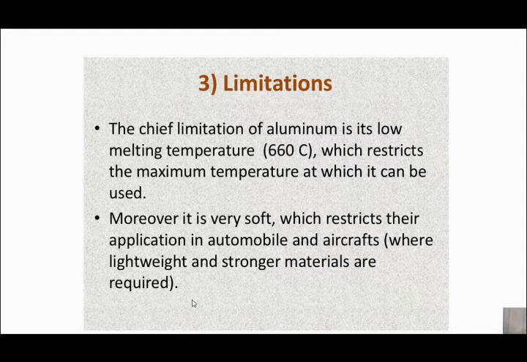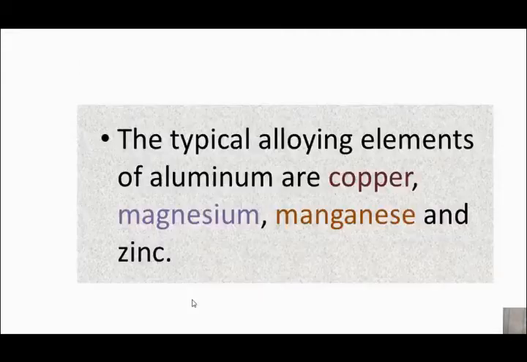Another point is that they are very soft. That means the strength is not very high. So for high temperature application, pure aluminium is not suitable. Where we need a sufficient amount of strength, like in automobile or aircraft applications, pure aluminium is not suitable, and that's why it is required to alloy it with other elements to make aluminium strong and to increase its melting point temperature, so that it can be used at high temperature.